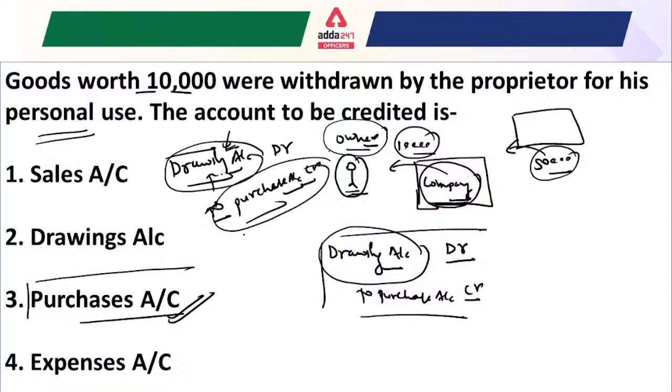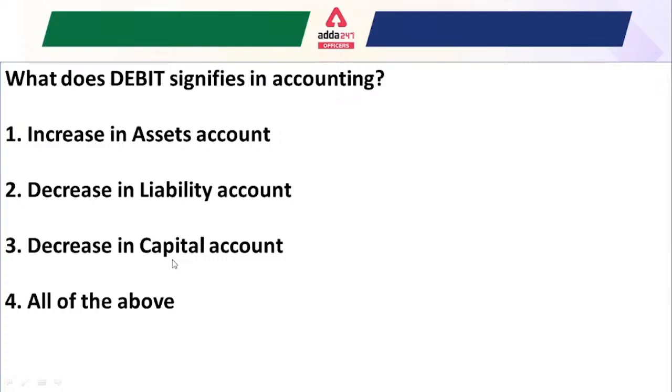So the drawing account should be debited while the purchases account should be credited in this question. Okay, I hope it is now clear for everyone. So if the question asks which account is to be debited, the answer will be the drawing account, and if the question asks which account is to be credited, the answer will be the purchases account. Okay, next question: what does debit signify in accounting?